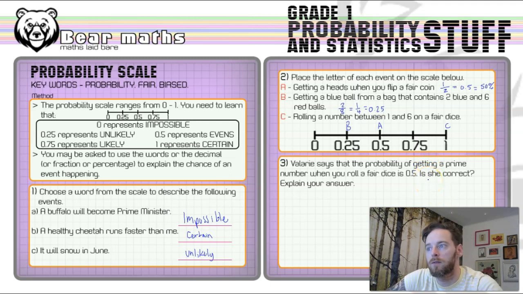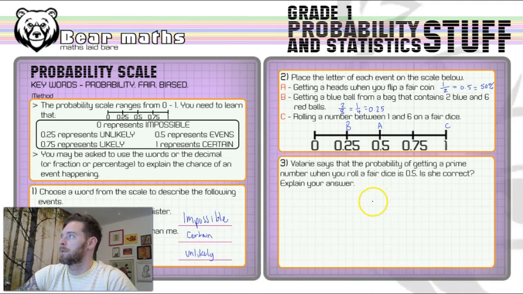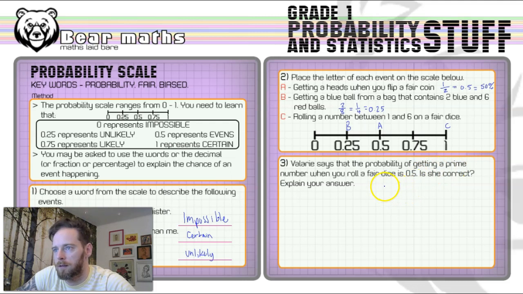In question 3, you've got Valerie, and Valerie says the probability of getting a prime number when you roll a fair dice is 0.5. Is she correct? Just move myself over here. Now we need to explain the answer. The problem with this question is you might not know what a prime number is. A prime number is a number that has only got 2 factors.